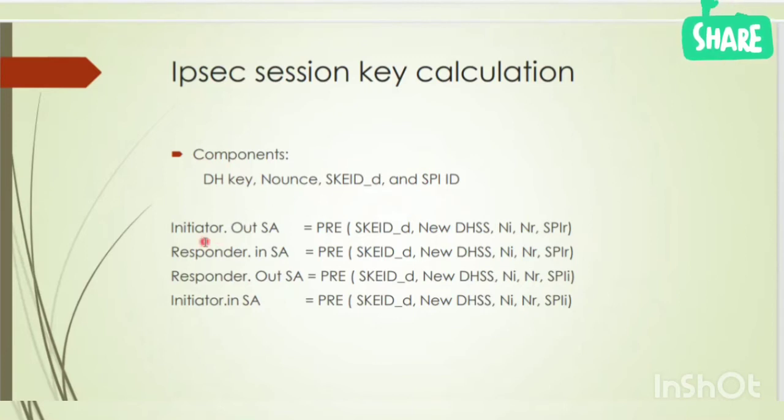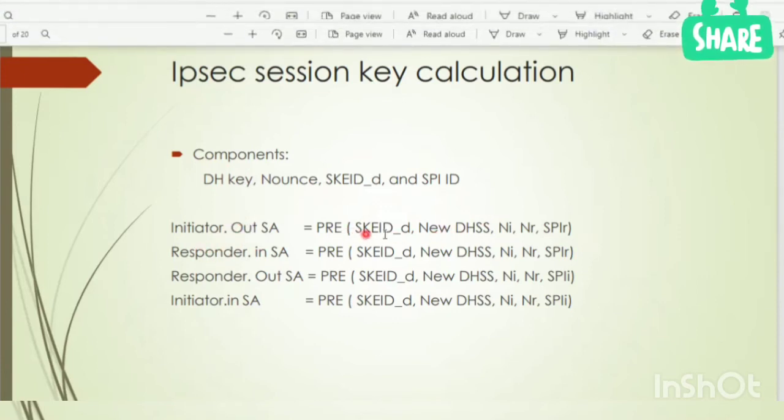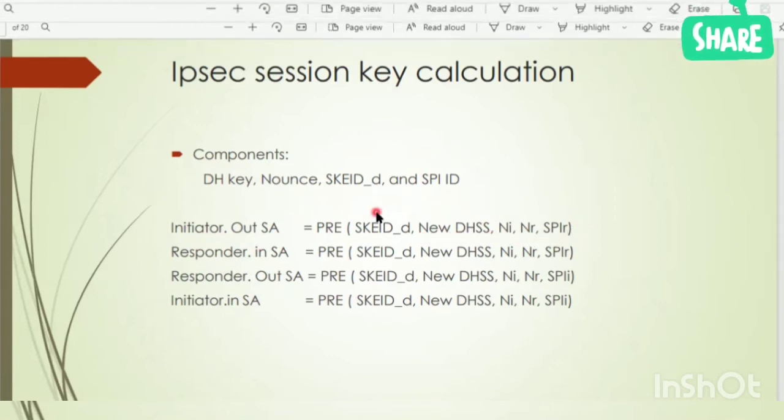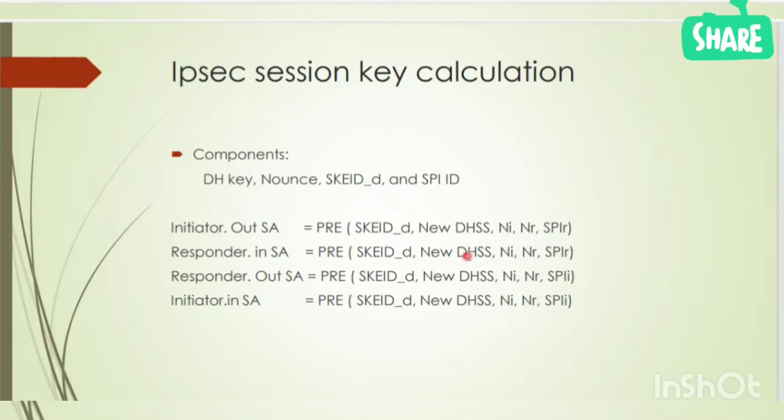So initiator out, responder in. For initiator out means initiator is sending data to responder. So it has to use this key calculated using these components. For initiator out and responder in, they will have the same key.